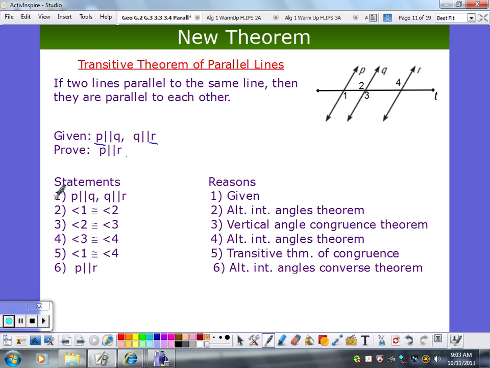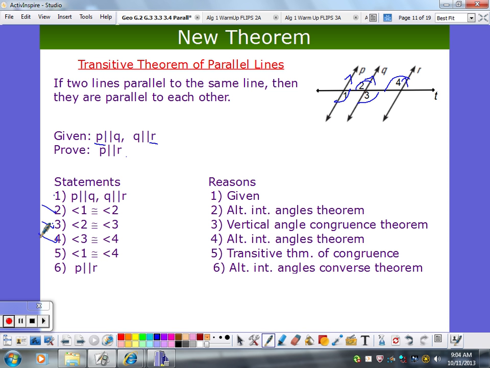All right, so we're given parallel lines P to Q and Q to R. Angle 1 is congruent to angle 2. Why are angle 1 and angle 2 congruent? Which states alternate interior angles of parallel lines are congruent. All right, so I go with that. Angle 2 is congruent to angle 3. Why? Vertical angles are congruent. Angle 3 congruent to angle 4. Why? Alternate interior angles.